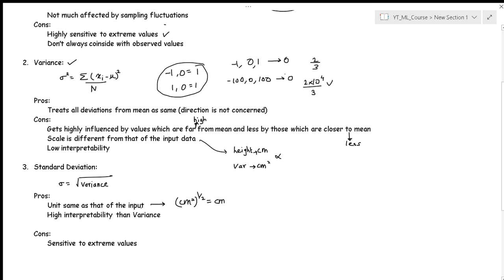So that's a very good thing regarding the standard deviation. And the same con it also has is that it also suffers from extreme values, because extreme values will definitely make the square terms larger. And as the square terms go larger, variance increases, and as the variance increases, our standard deviation also increases. So it also suffers the same problem.